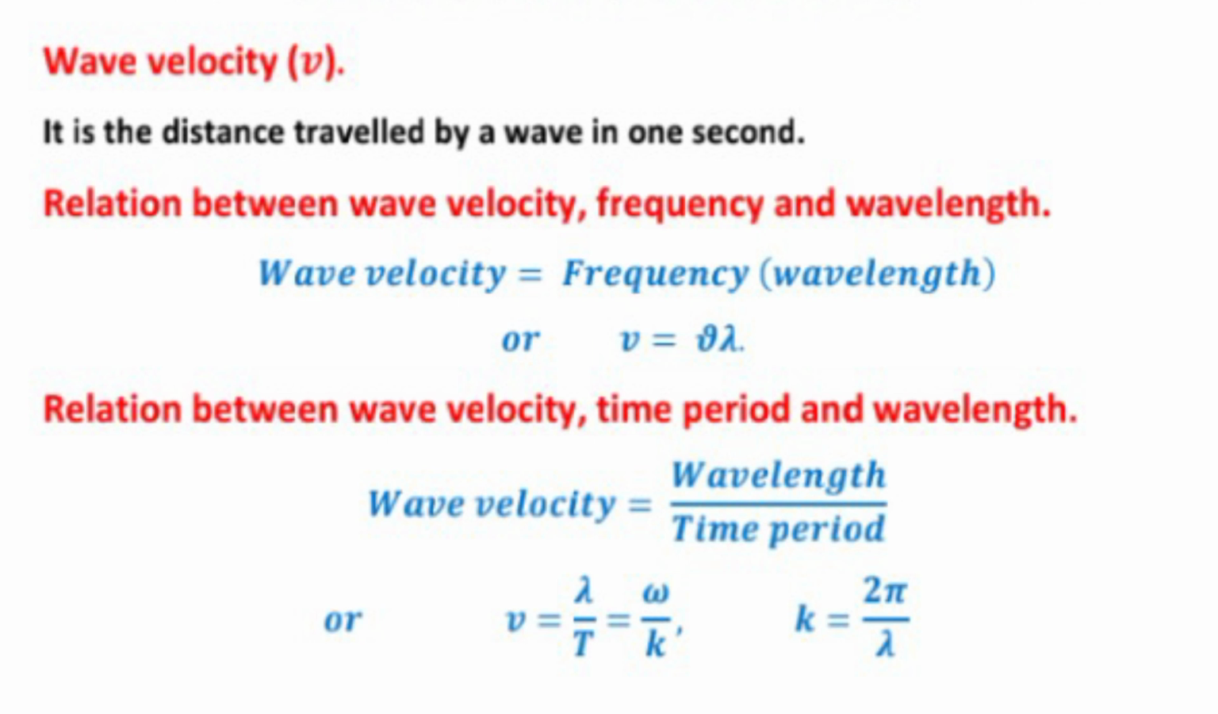Relation between wave velocity, time period and wavelength: v equal to lambda upon T, or it can be written as omega upon k. k equal to 2 pi upon lambda.